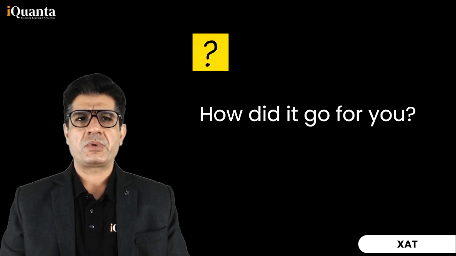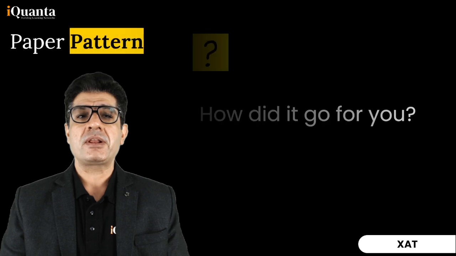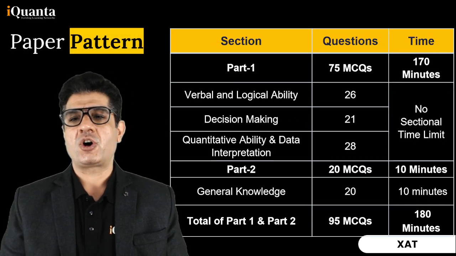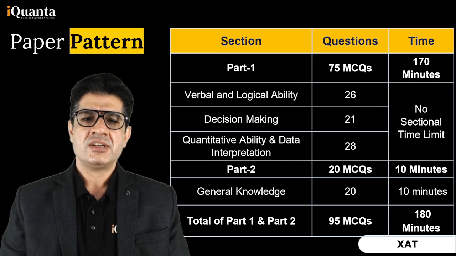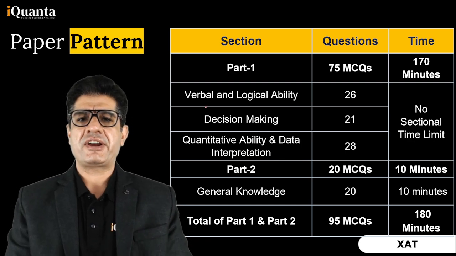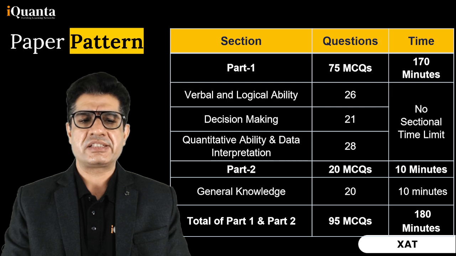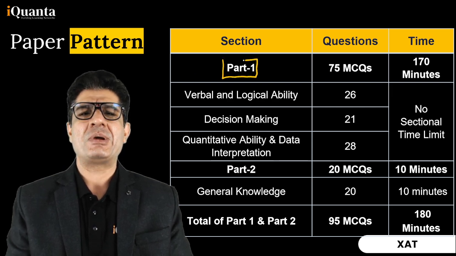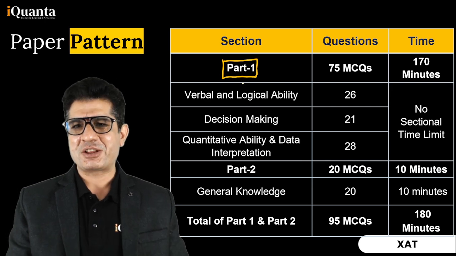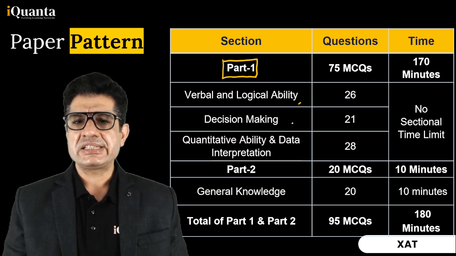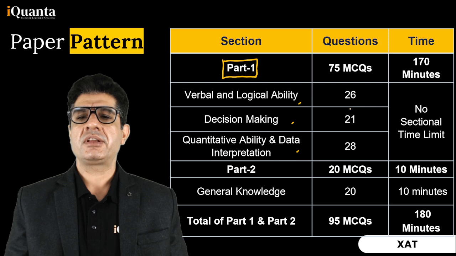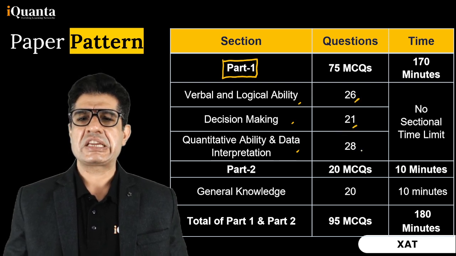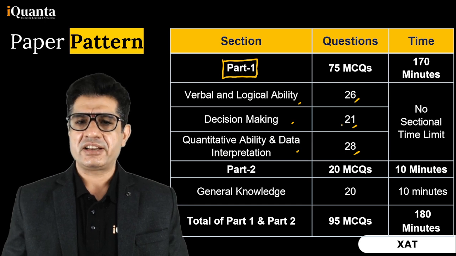So the first thing that I want to talk about is the paper pattern. So when we talk about XAT 2025, this is what we saw in the exam. Now in this particular thing, if I look at part 1, there is no surprise there. I think part 1 is now more or less stabilized. So we know what to expect in part 1, right? So 3 sections, but no sectional time limit. So we got 26 in verbal and logical ability, then 21 in decision making, 28 in quant and data interpretation.